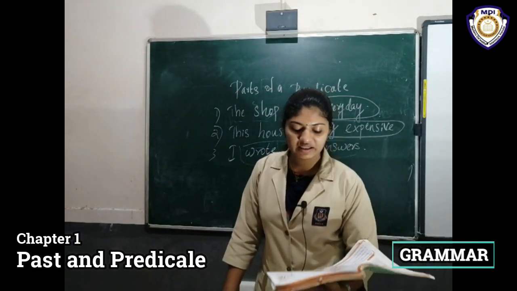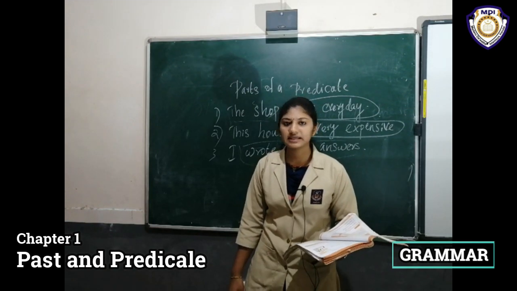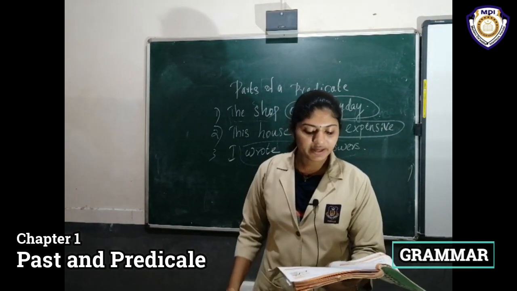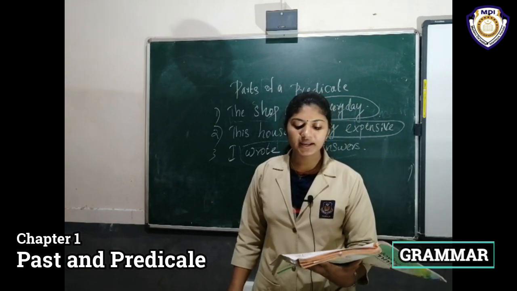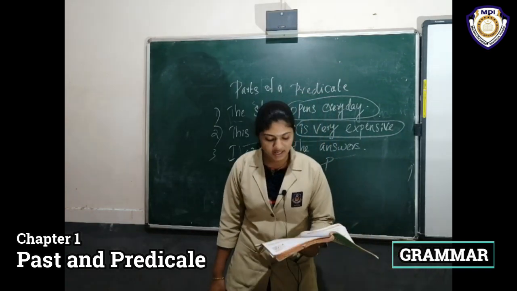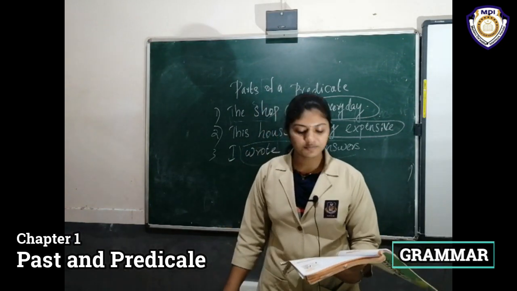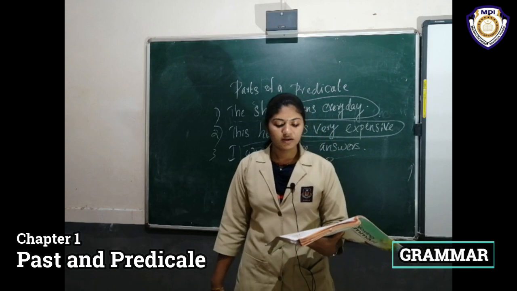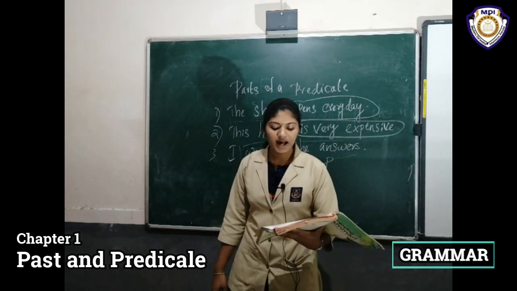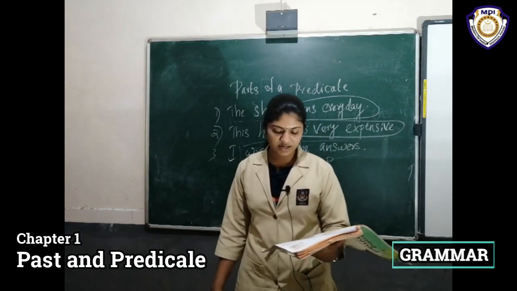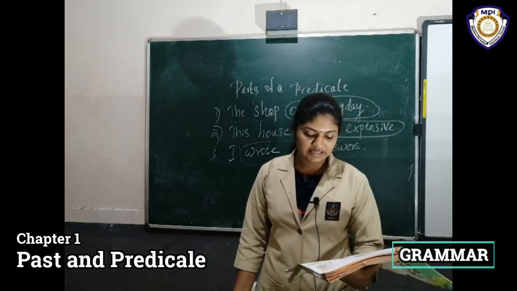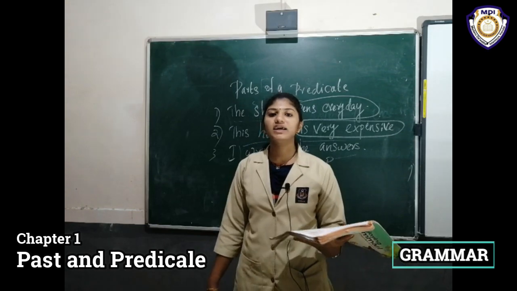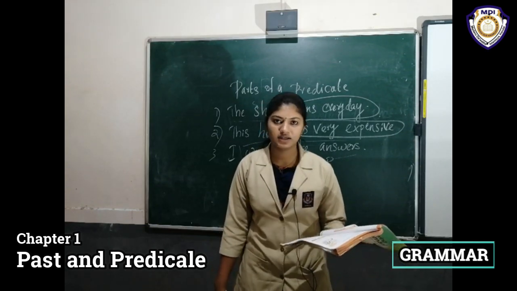Find out the predicate from these sentences. Okay, and then also exercise number 2. Pick out the verbs, objects, complement and adverb from the sentence and put them into the correct columns. First one, the children are watching TV now. Here, verb, are watching. Find out the verb. Are watching is the verb here. Object, TV is the object here. Then there is no complement and find out the adverb. Now is the adverb here.